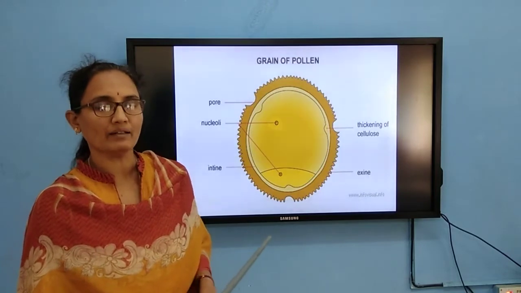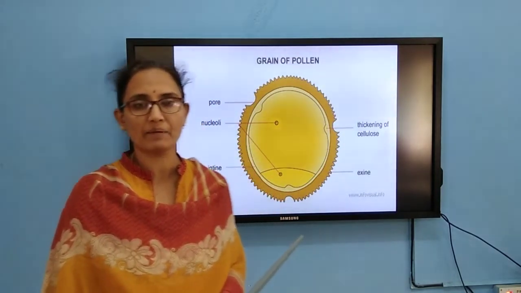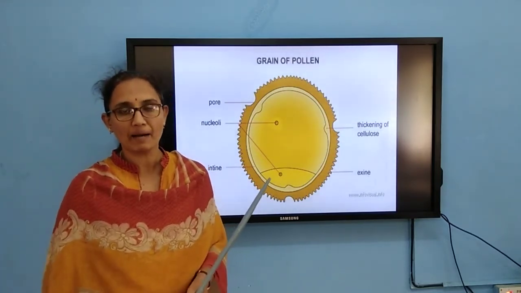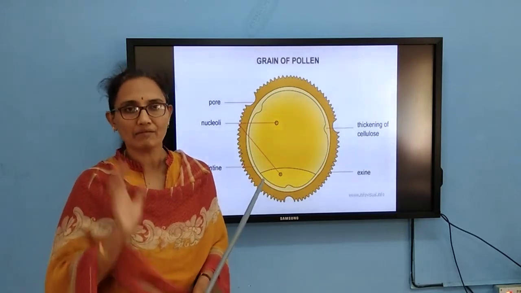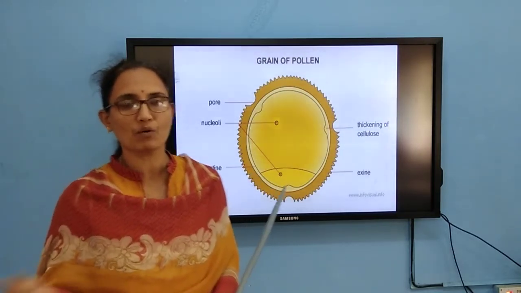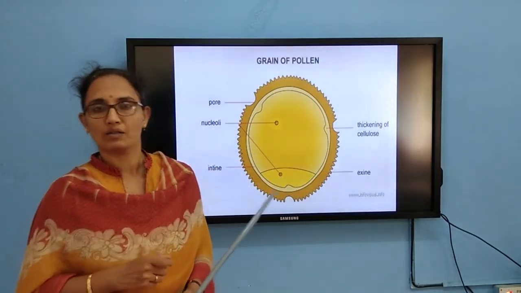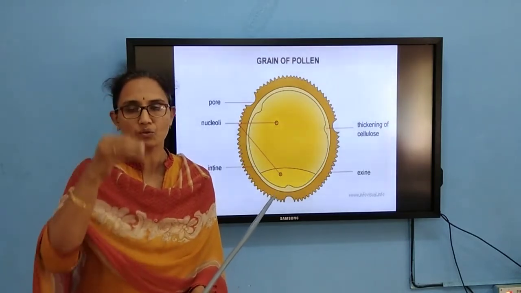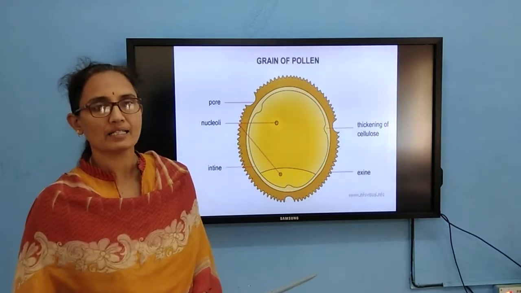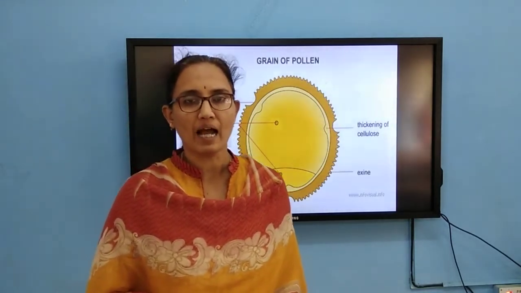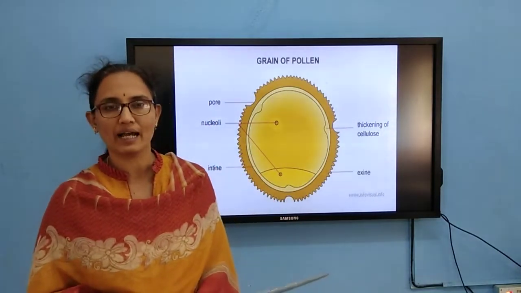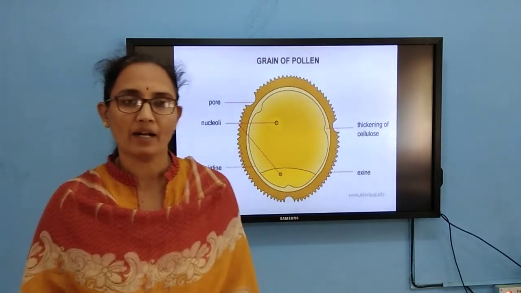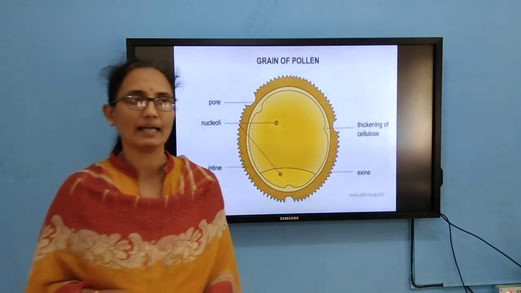During the process of pollination, when the pollen grain reaches the stigma, the stigma identifies it as a compatible pollen grain. Only then will the pollen grain germinate. From the germ pore, the pollen tube comes out from the vegetative cell. The generative cell divides into two to form two male gametes. In 60% of angiosperms, dehiscence of the anthers takes place at the two-celled stage. In the rest of the angiosperms, the pollen is released from the anther at the three-celled stage.